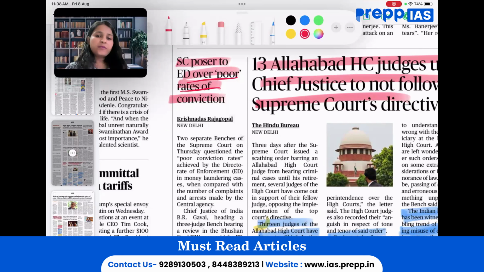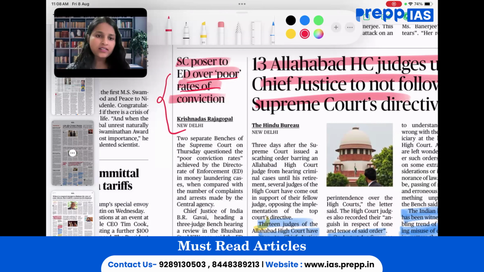Now, this talks about the key theme in just two lines: there is a lot of concern from Supreme Court on ED's low conviction rate, despite high arrest and custodial figures that they claim. From prelims perspective, the pointers that we have to read are what are PMLA provisions, role of ED, under which ministry it falls, whether that's a constitutional body or statutory body.